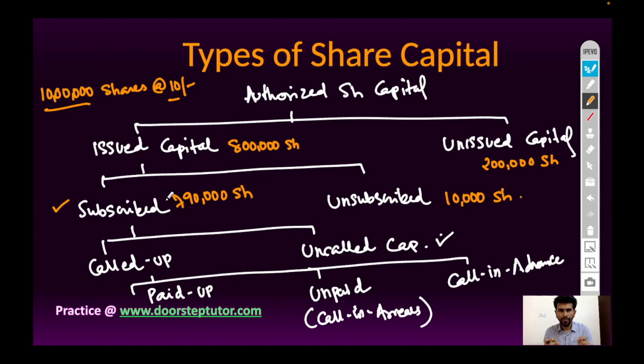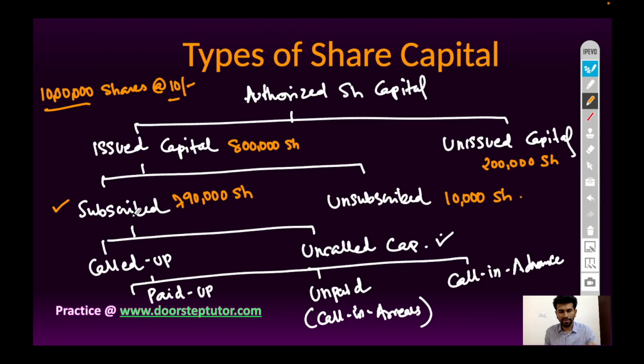Now remember, it is necessary to subscribe 90% of the share capital issued by the company to continue the issuance. If the general public accepts less than 90% of shares, then the company has to cancel the issue and refund the application money.